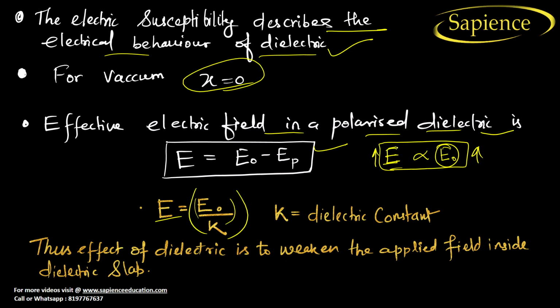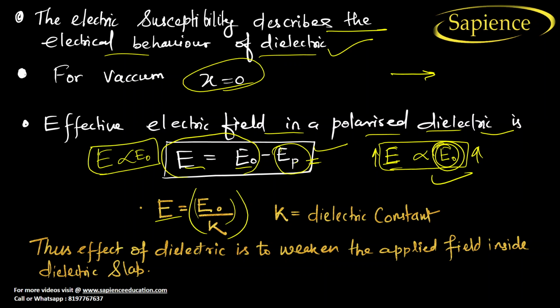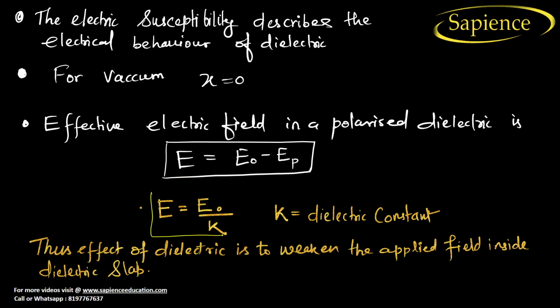If you increase the external electric field, the net electric field will also increase. See here, E is equal to E naught minus EP. So finally, we can say that E is directly proportional to E naught. So finally, we can say that E is equal to E naught by K, where K is your dielectric constant of the material.